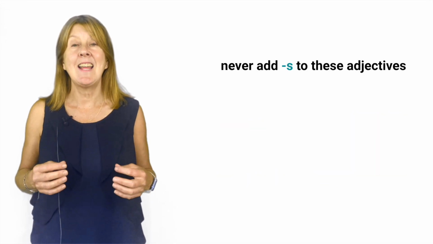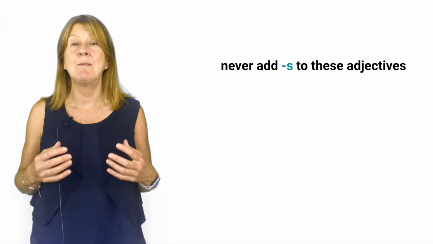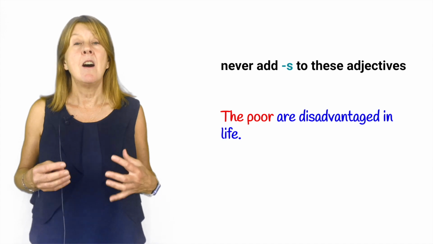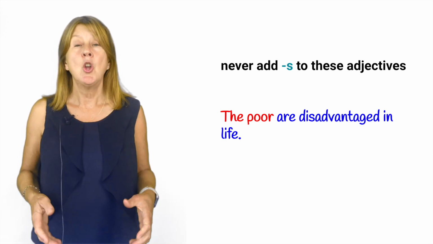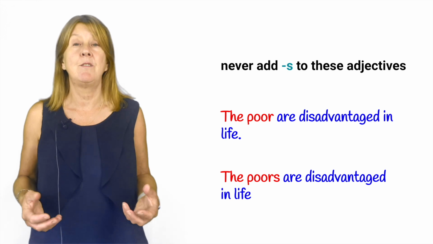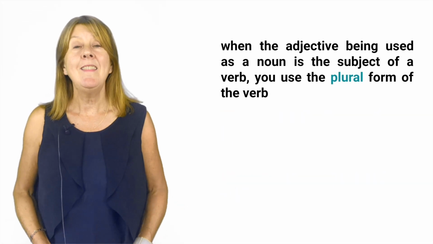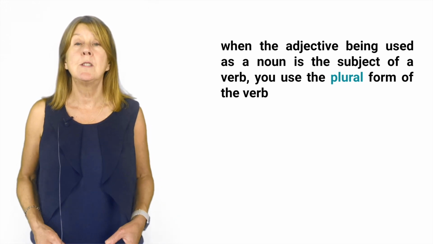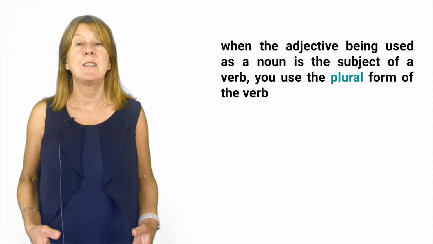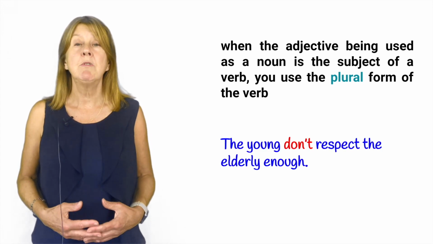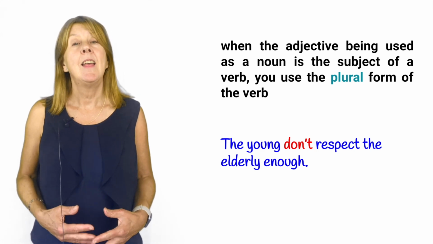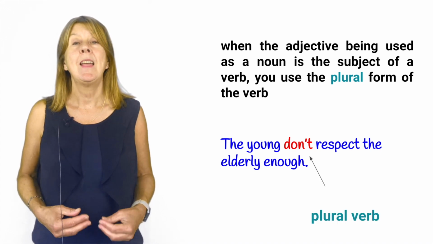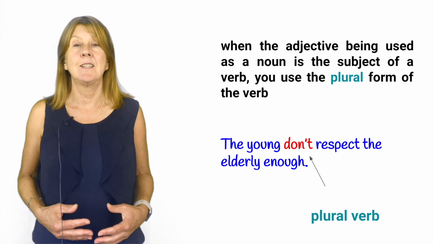You never add s to these adjectives, even though there is more than one person in the group. For example, the poor are disadvantaged in life, not the poors are disadvantaged in life. When the adjective being used as a noun is the subject of a verb, you use the plural form of the verb. For example, the young don't respect the elderly enough. Here the verb is don't and is the plural form of the verb instead of using the singular form doesn't.